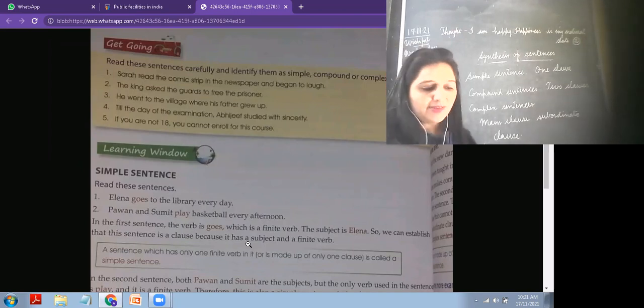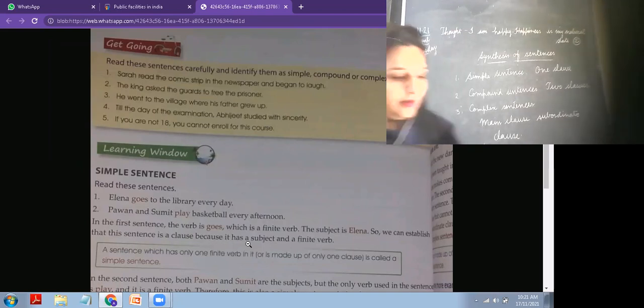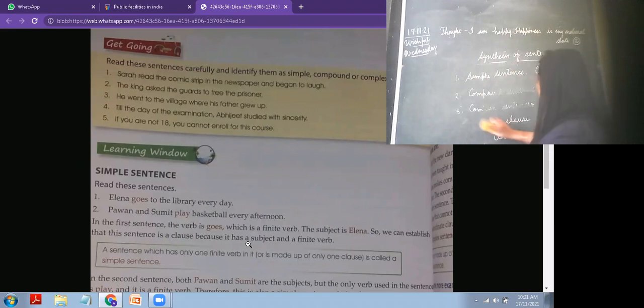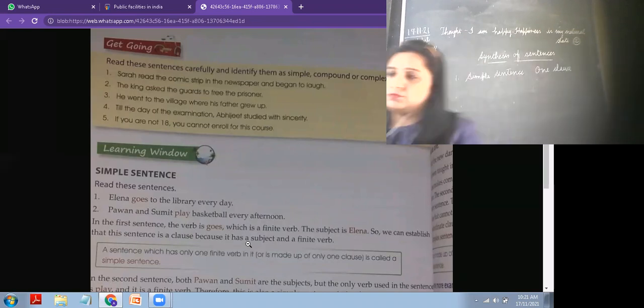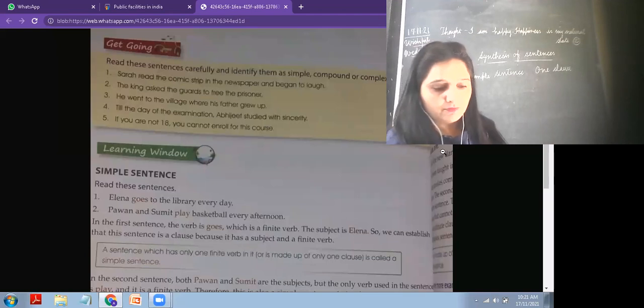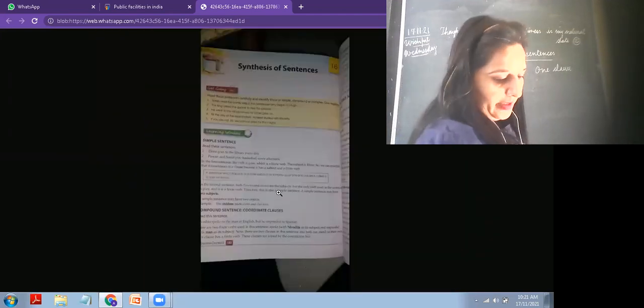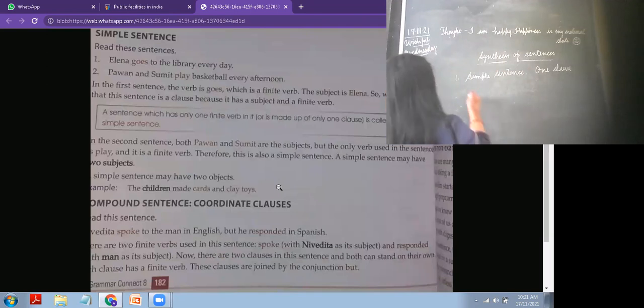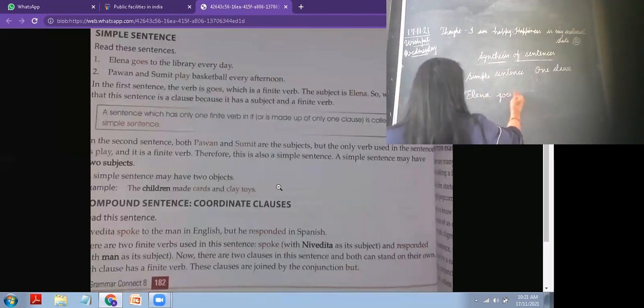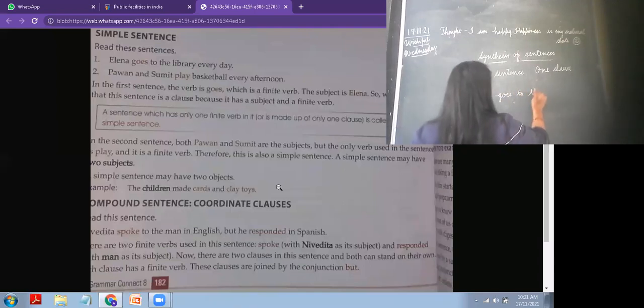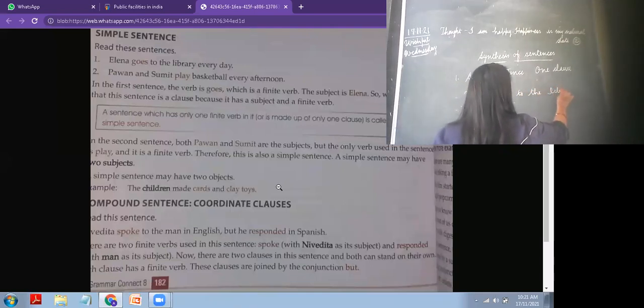First we are going to learn the simple sentence with an example. Elena goes to the library every day.